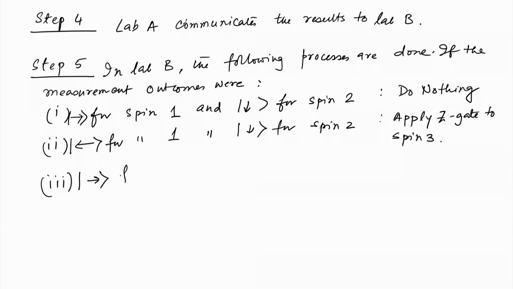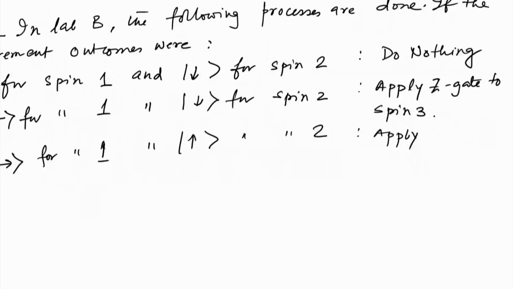Right state for spin 1 and up state for spin 2, then apply X gate to spin 3.